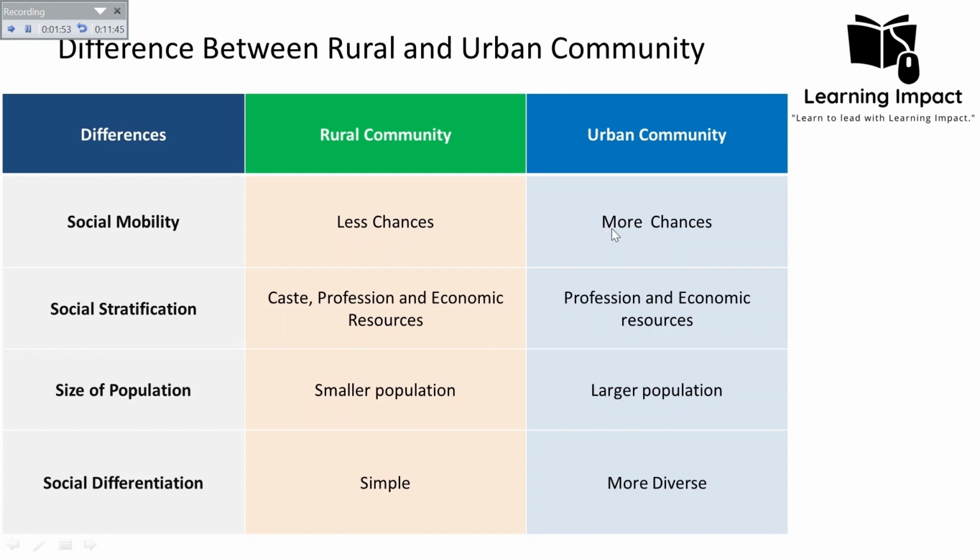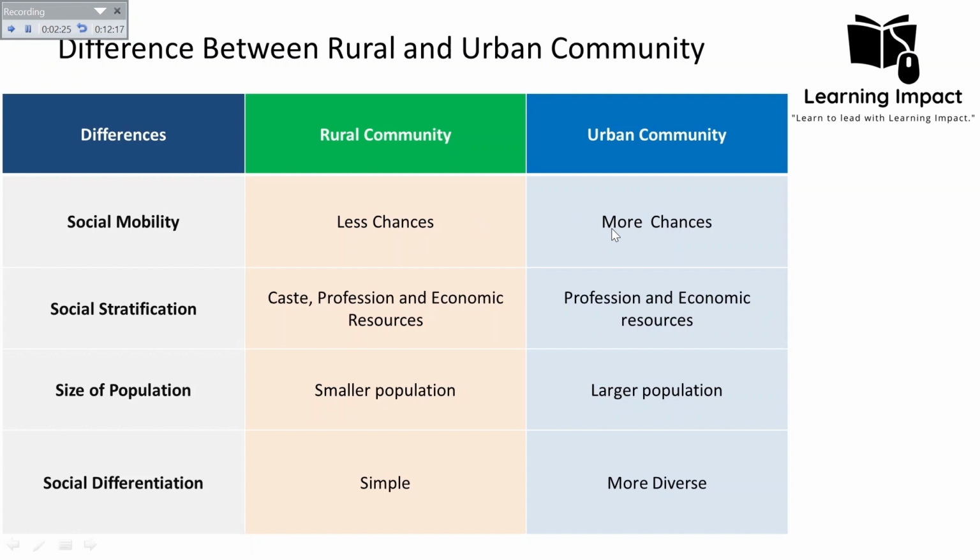Then the urban community often has more fluid social mobility, and there are various reasons for that. First is diverse job opportunities. Cities typically offer a wide range of job openings, including higher paying positions and career advancement opportunities, and also access to education and training. Urban areas usually have more institutions of higher education, vocational training programs and online courses, making it easier for individuals to acquire new skills.